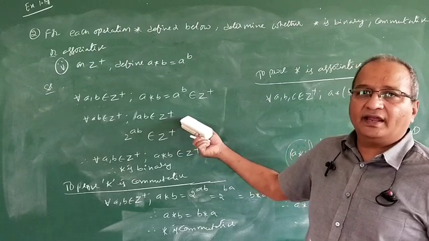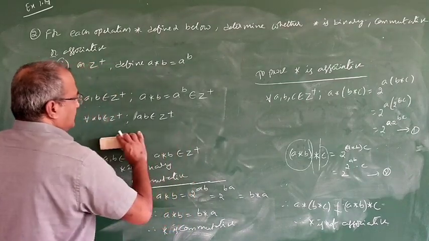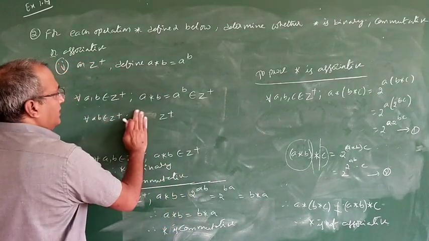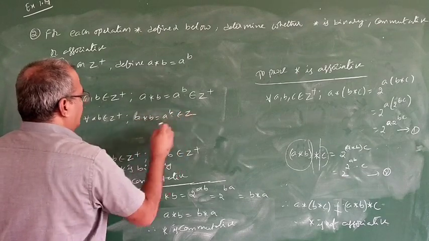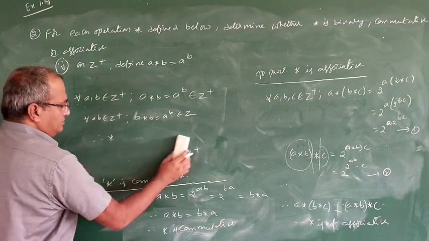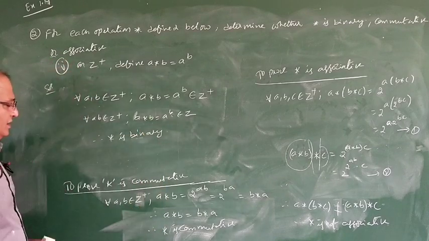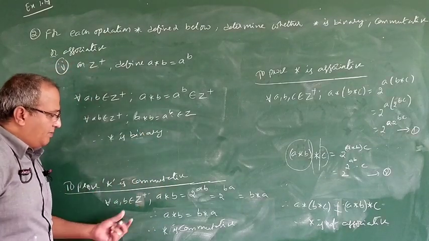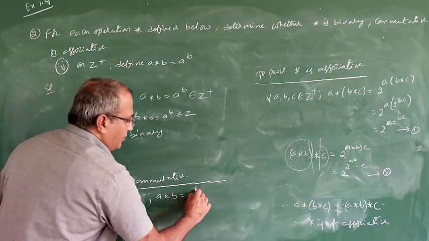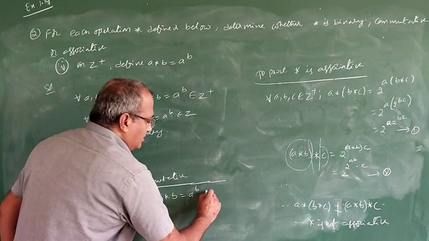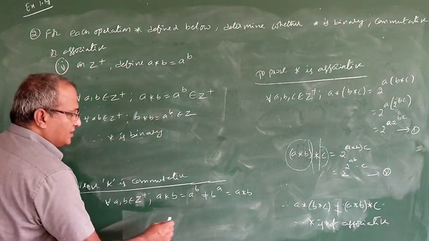So it will never be a fraction or negative. So a power b belongs to Z plus. So a star b, which is a power b, also belongs to Z plus. Therefore star is binary. Star is binary. Next, to prove star is commutative: a, b belong to Z plus, a star b is a power b, which is not equal to b power a. b power a can be written as b star a.